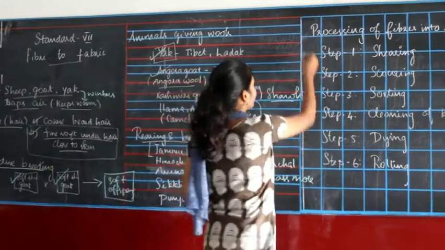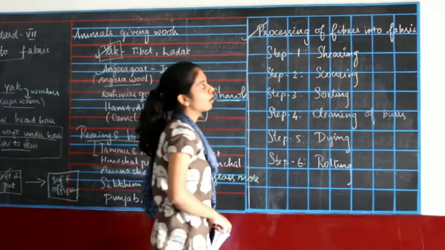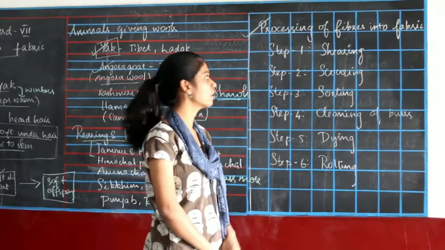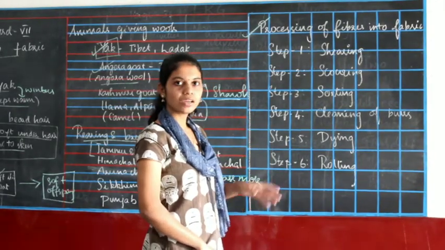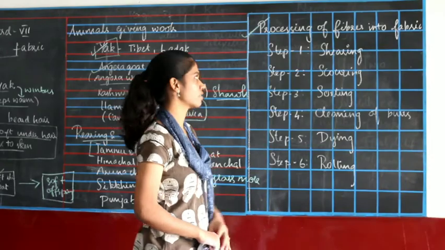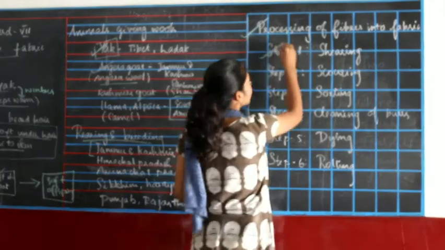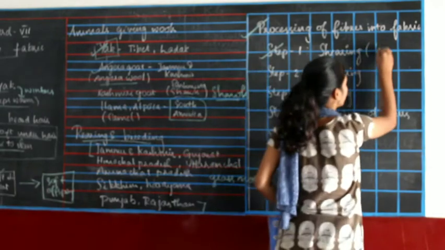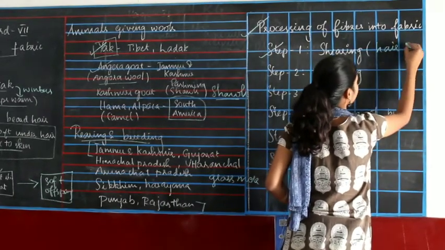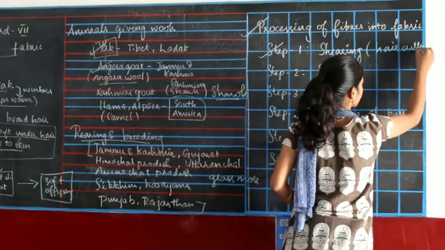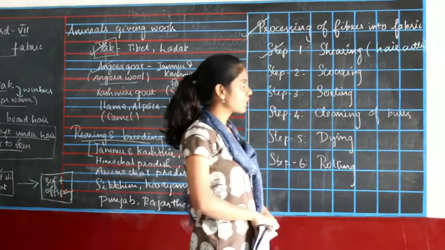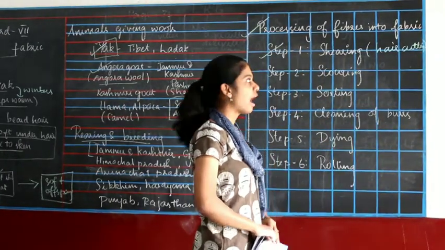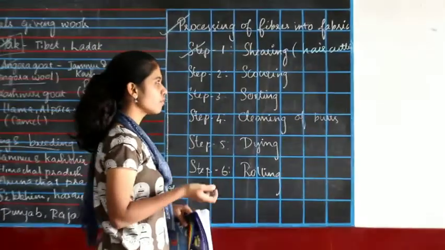So now we are moving on to the process of fabricating. How are we making fibers into fabrics? First step, shearing. Shearing is nothing but cutting the hair from the goats. We shave their hair and make it into fibers.